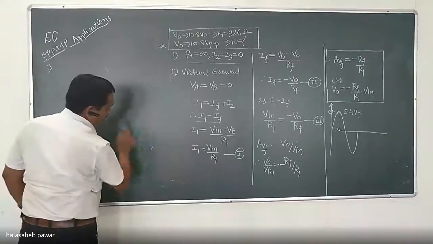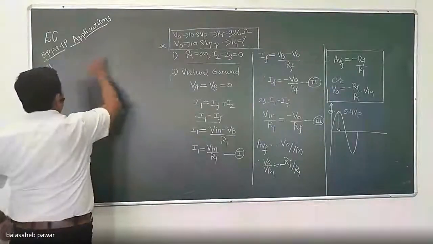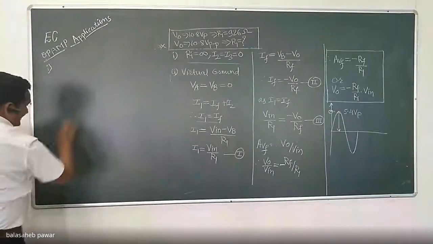How much is the value of R1 to have output voltage at 10 volt peak to peak?